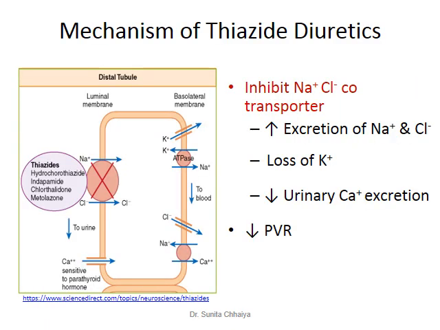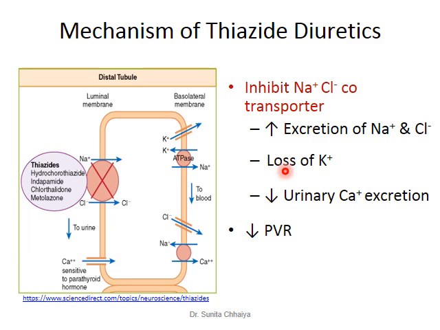Regarding the mechanism of action, they act specifically at the distal convoluted tubule, where they inhibit the sodium chloride co-transport pump. By inhibition of this transport pump, the tubular fluid contains more sodium and chloride, and this increased sodium reaches the collecting duct. Then, in the collecting tubule, some amount of sodium is reabsorbed in exchange for potassium ion, and that increases the elimination of potassium ion along with sodium and chloride ion. That is the reason thiazide diuretics